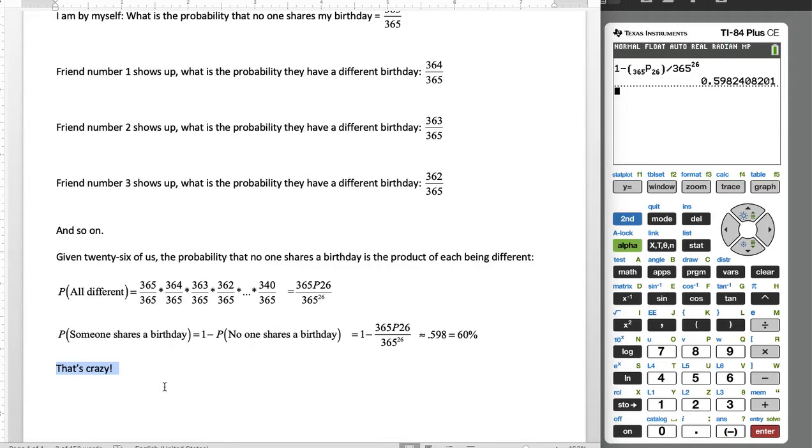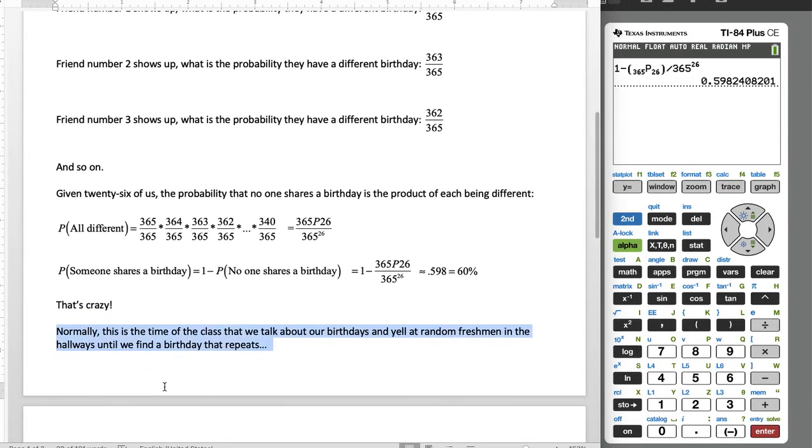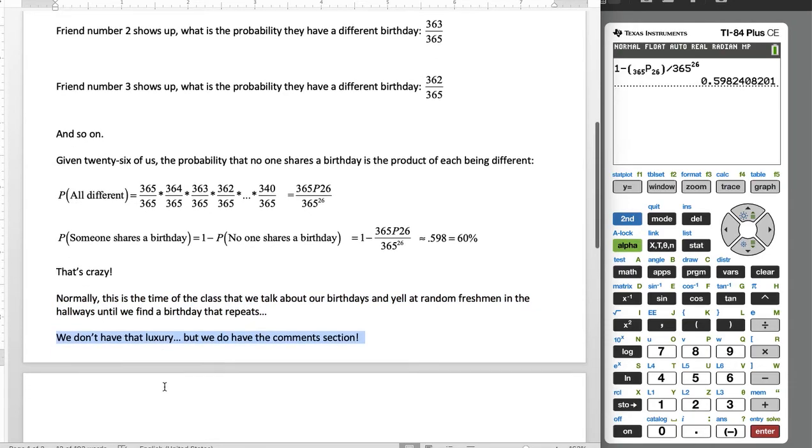So, here's the task. Usually, this is the time when we start going around the classroom and I say, hey, what's your birthday? And we write it up on the board until we get a repeat. My birthday is end of July. Usually at this time we start going around the classroom asking everybody, and then when it doesn't work out, we yell at people in the hallway until we get enough people. So we don't have that.